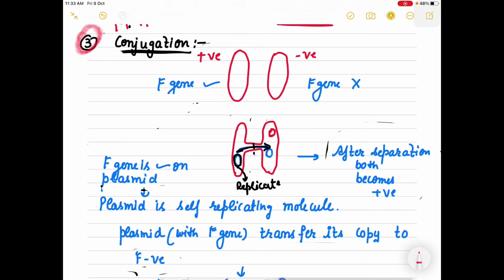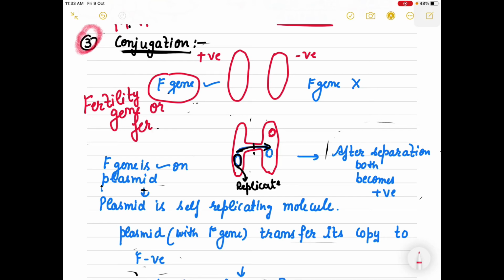Then comes conjugation. There is a very specific gene which is called the fertility gene or fertility factor. It is present on the plasmid, and due to the presence of this gene, any bacteria is positive, and due to the absence of this gene, the bacteria is known as negative.